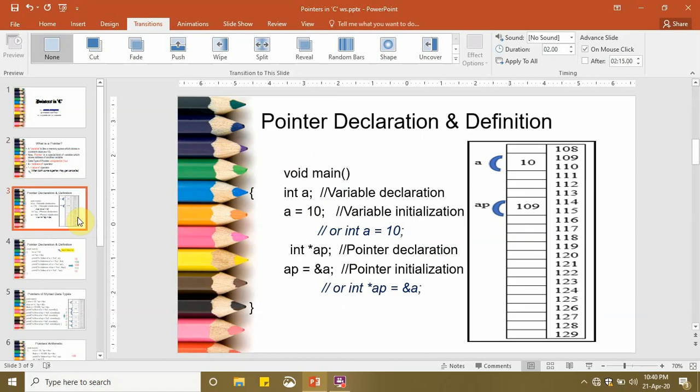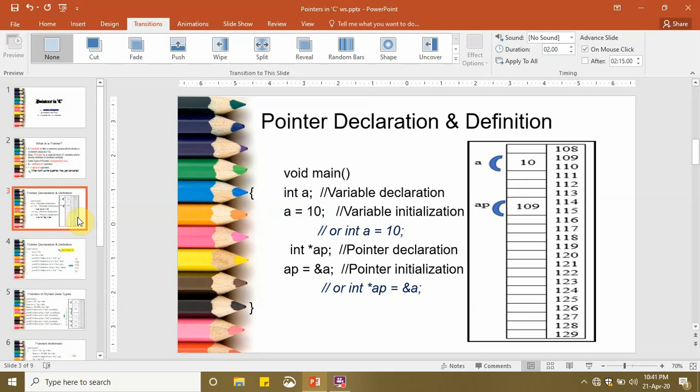Okay, so this example shows how we can declare and initialize a pointer. The first line shows how we declare a variable, and the second line shows how we give it an initial value. We can also combine both tasks as shown in line 3 in the comments. Similarly, line 4 demonstrates how we can declare a pointer.